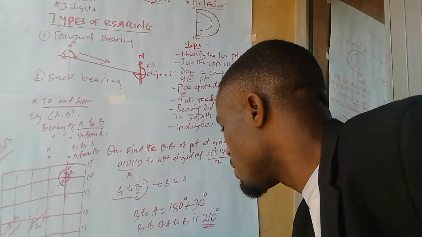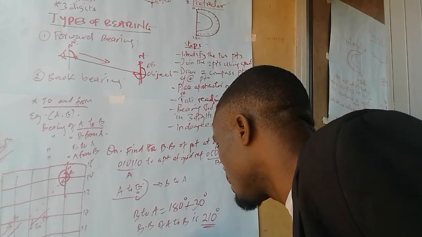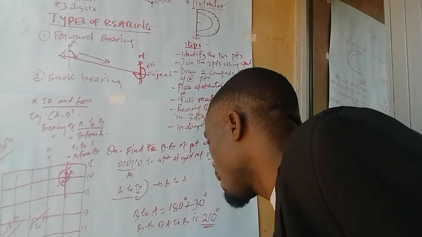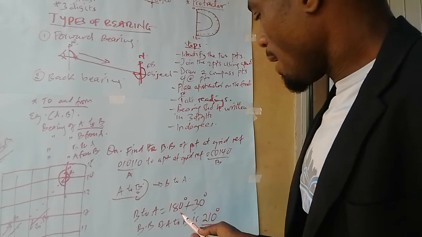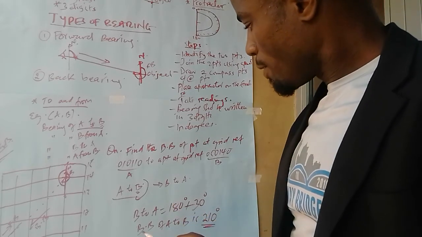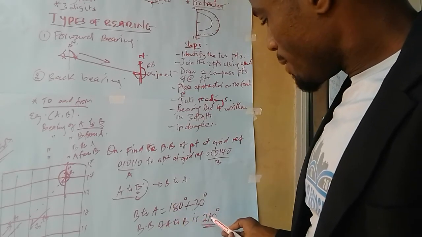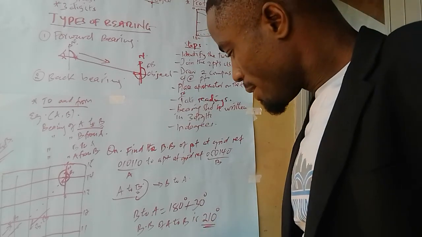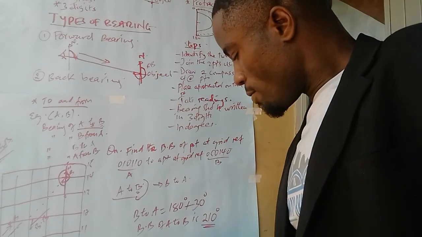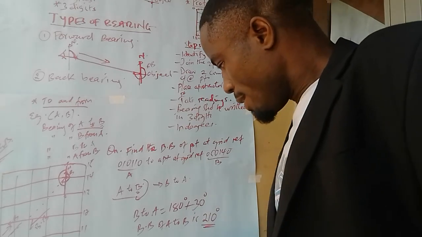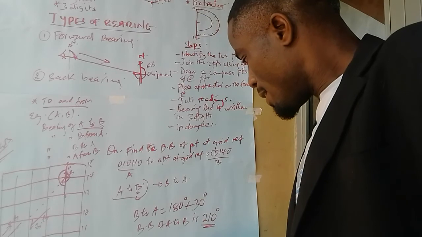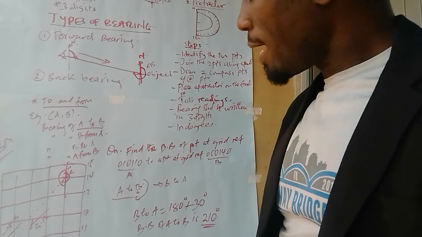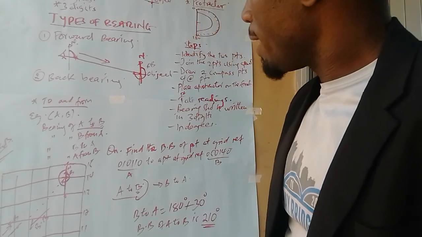So A is 210 southwest of B. I can say the back bearing of A to B is 210. There you will not put the direction. But if I want to put the direction, I can say A is 210 degrees southwest of B. So that is our bearing.